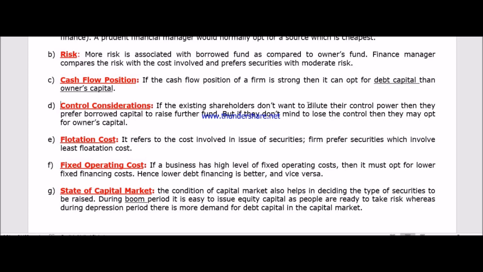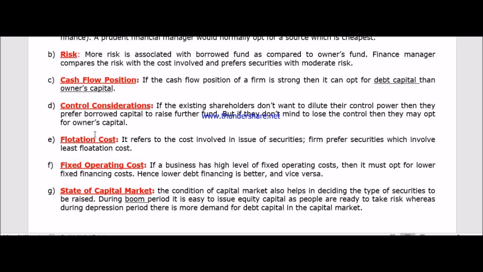So if those existing shareholders don't want to dilute their controlling power, they will always prefer the borrowing fund, that is a debenture. But if they don't mind losing their control, that means it does not matter whether they lose their controlling power or not, then no problem, they can issue further capital.